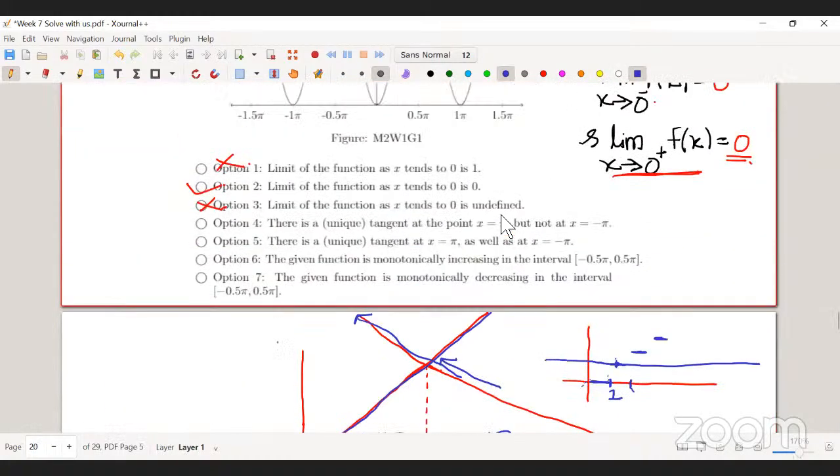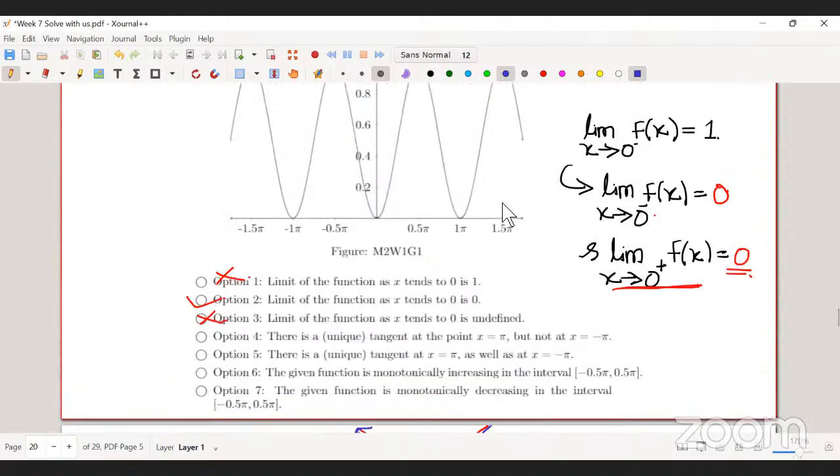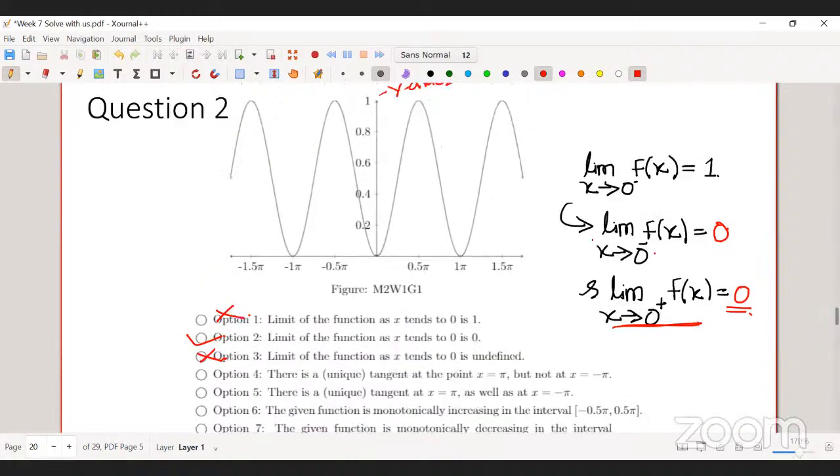Okay, so we'll see in the next. And so the next thing is, as you can see, option 4 is correct, right? Option 4 is not correct. Not correct, sir? Option 5 is correct. It says there is a unique tangent at pi.